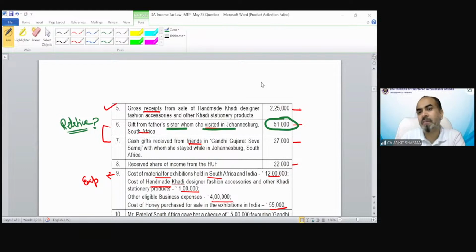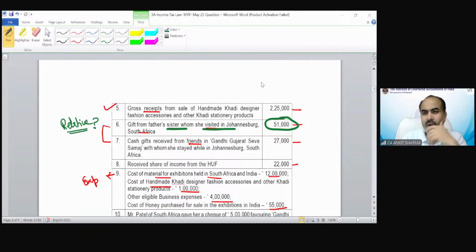Brother or sister of either of the parents are relatives. The correct definition prescribed in the income from other sources provision regarding relative is correct, Kushi. The brother or sister of either of the parents is treated as a relative. So, of course, the father's sister falls in the definition of relative, and because she does, this income is not going to be taxable.